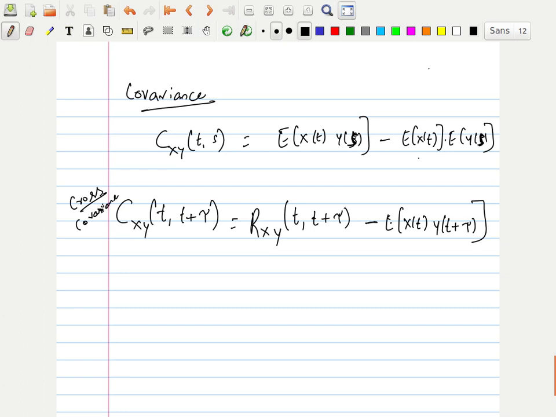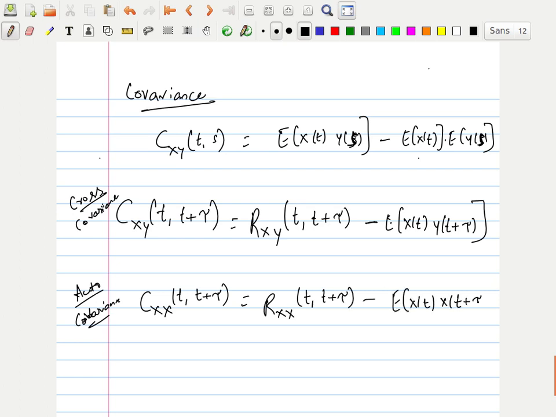Okay, what is autocovariance then? I have Cxx of t comma t plus tau, which means I can write this as Rxx of t comma t plus tau minus E of x of t into E of x of t plus tau. Auto, same random process.